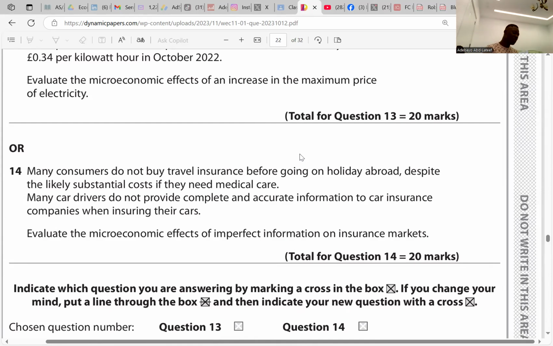Many consumers travel abroad on holiday without insurance, despite substantial cost when they need medical care. So to reduce market failure, insurance companies can ask to check previous records or consult the individual's doctor. Okay, but here, he said they go abroad without understanding the cost, maybe there could be an emergency, they wouldn't know.